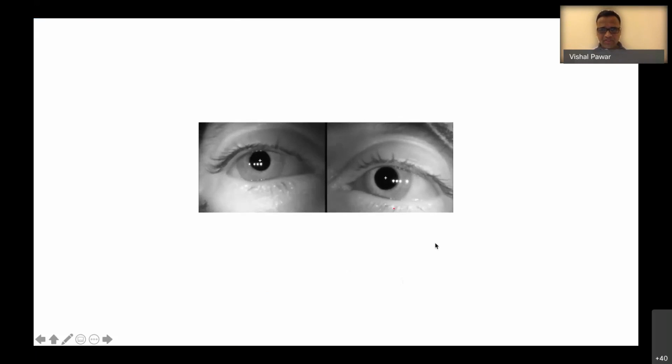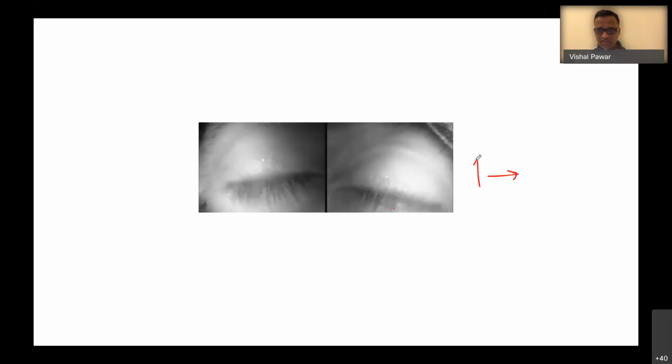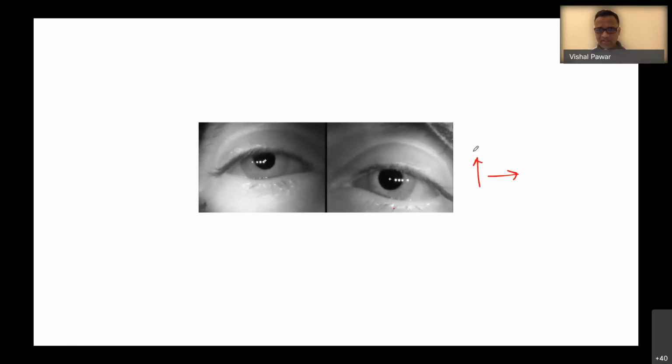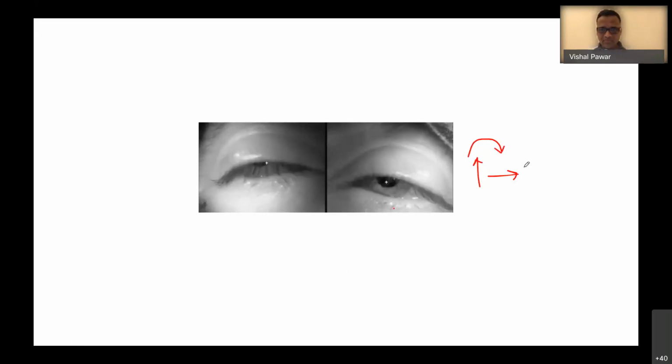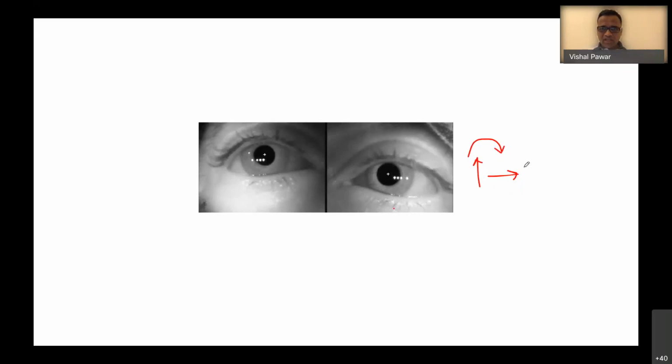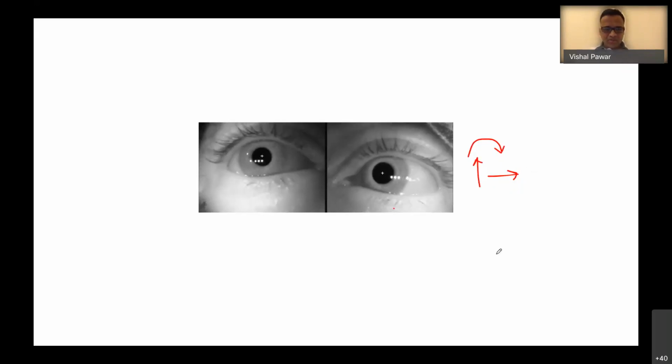Can you see that this patient has predominantly left beating nystagmus. There is a slightly increased upbeating component, and there is a torsional component which is beating towards the levocyclorotatory direction. So after hyperventilation, there was enhancement of the baseline nystagmus. So that's why it is a paretic type of nystagmus.